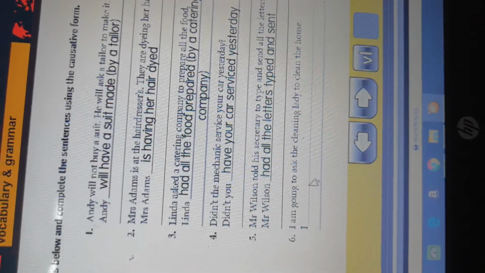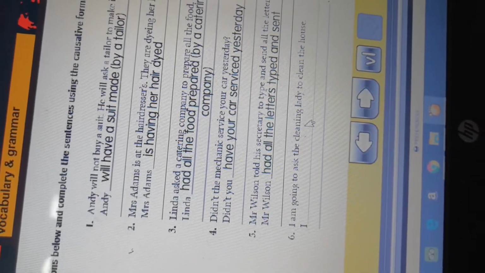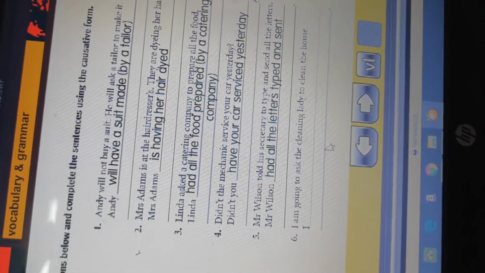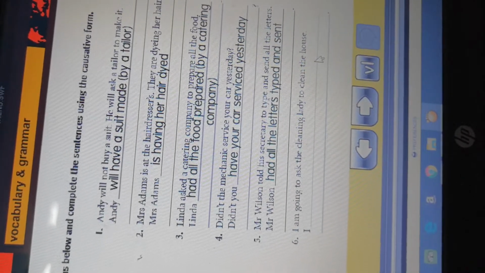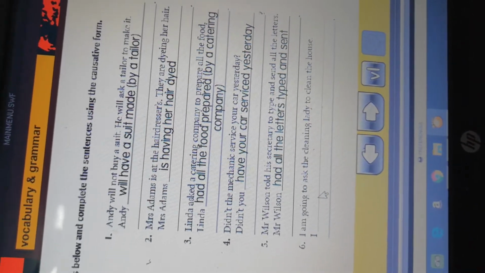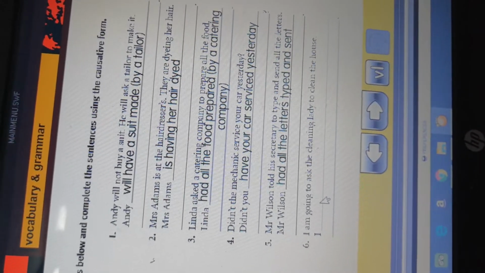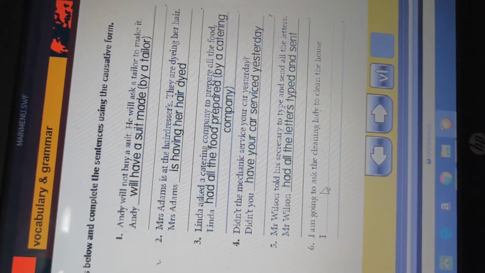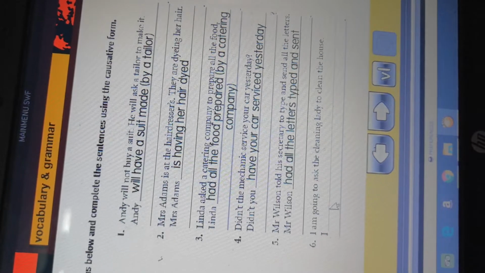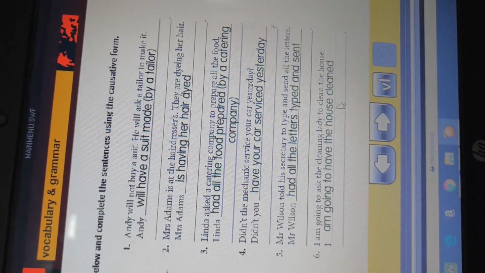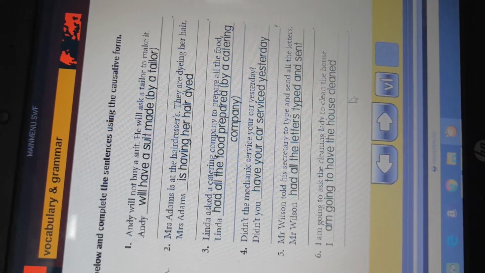The last example, I'm going to ask the cleaning lady to clean the house. Going to, this is the future form of going to. So in the same way we use causative have here. Instead of going to ask, I say I'm going to have the house cleaned.